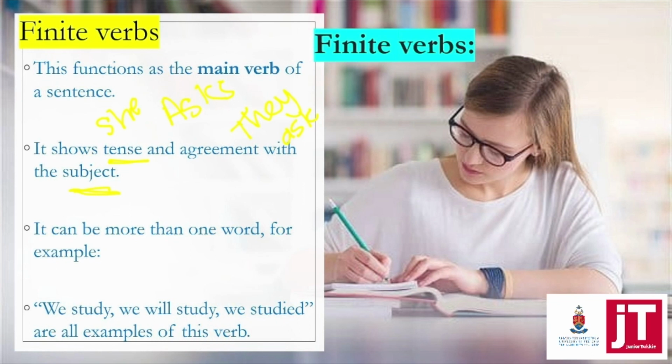If it's Lillian kicked the ball, you say the boys kicked the ball, and note this verb does match the subject. Even if I change the subject, you need to see if it adjusts accordingly, and then you can tell if it's a finite verb.